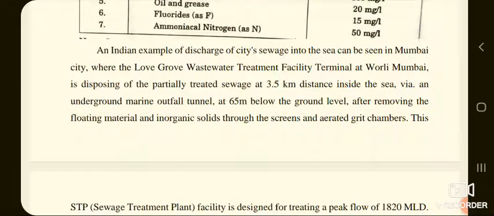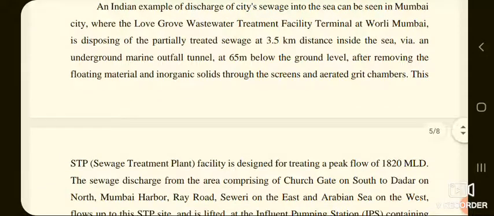An Indian example of discharge of city sewage into the sea can be seen in Mumbai city, where the Worli wastewater treatment facility terminal is disposing of the partially treated sewage at 3.5 kilometer distance inside the sea via an underground marine outfall tunnel at 65 meters below the ground level, after removing floating materials and inorganic solids through the screens and aerated grit chambers.